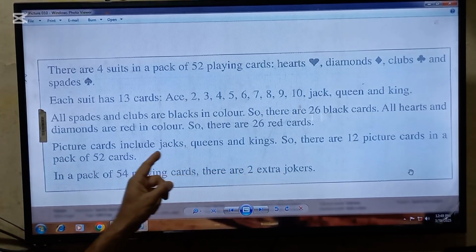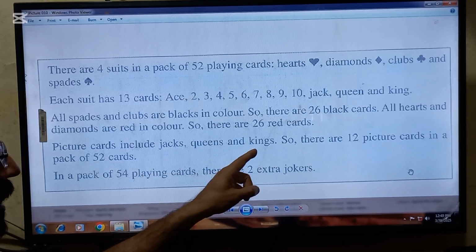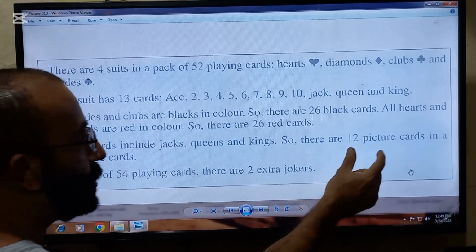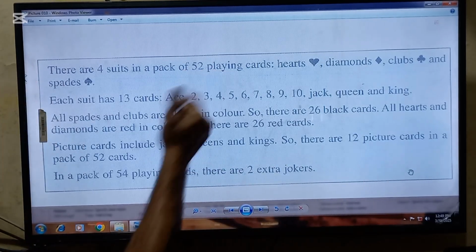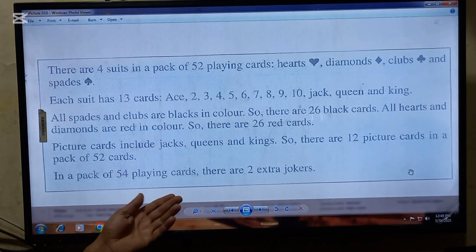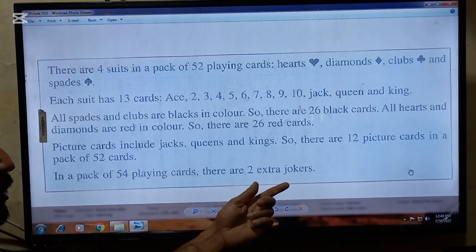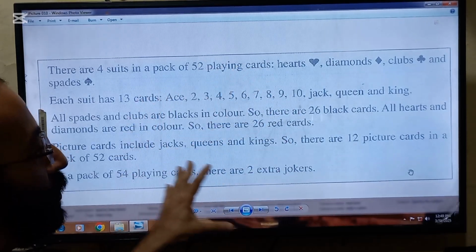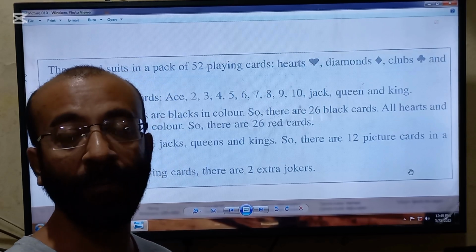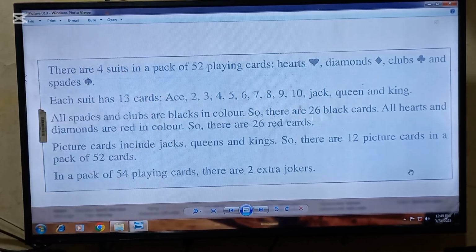So it means there are three picture cards in every suit, and in total there are 12 picture cards in 52 playing cards. In a pack of 54 playing cards, there are two extra jokers. So beta, these are the points to remember for handling the questions of playing cards.